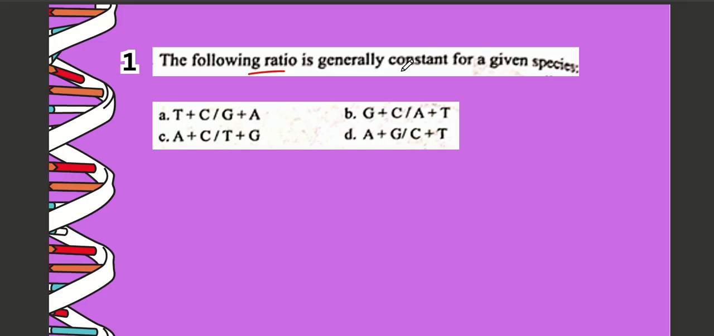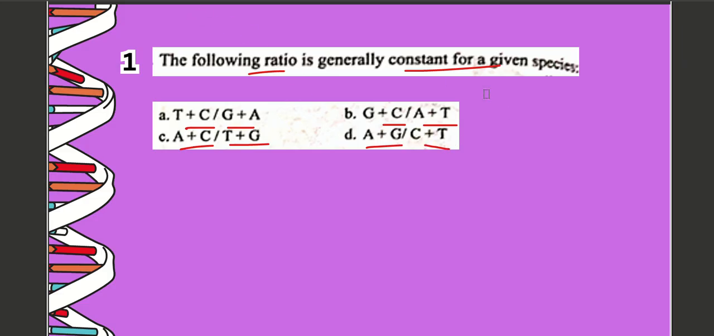The following ratio is generally constant in a given species. Options are A, A plus C by G plus T; B, G plus C by A plus T; C, A plus C by T plus G; D, A plus G by C plus T. The correct option is option number B, G plus C by A plus T. Here G means guanine, C means cytosine, A means adenine and T means thymine.